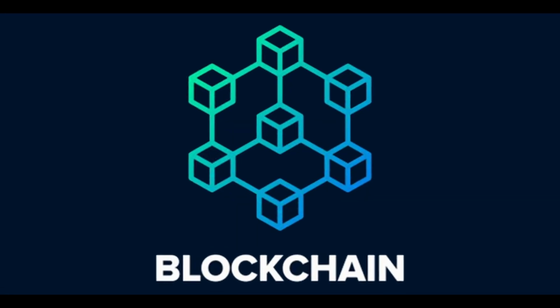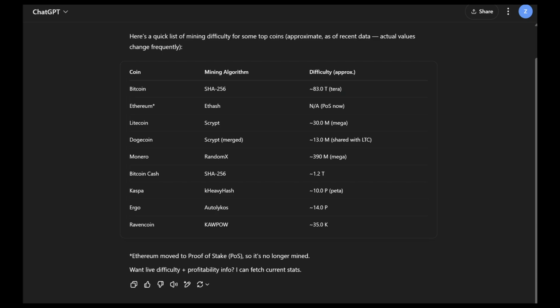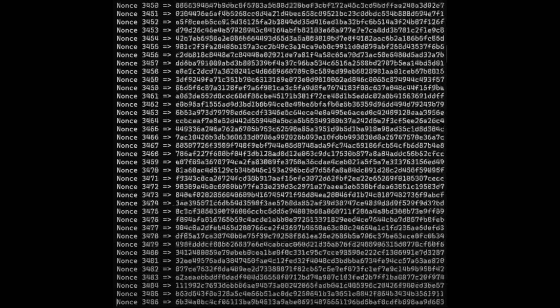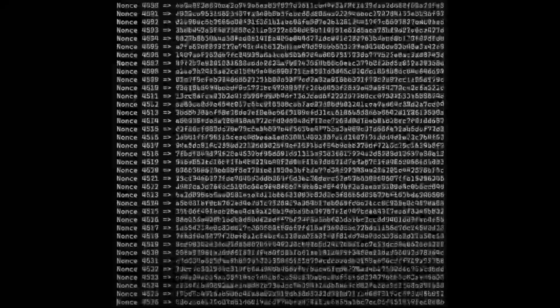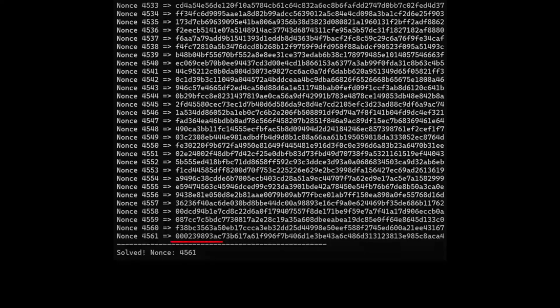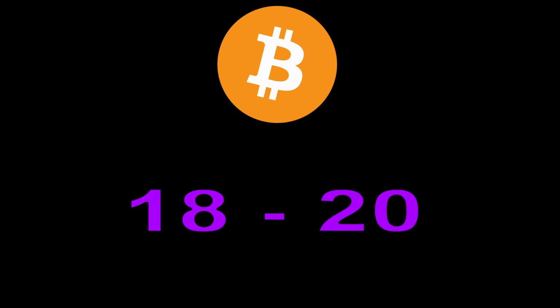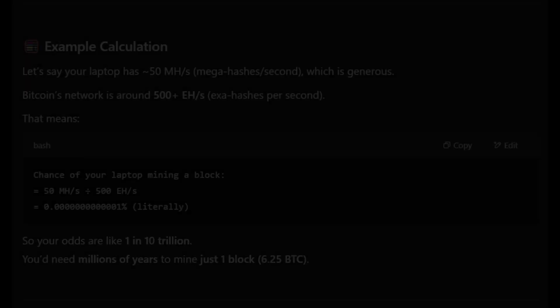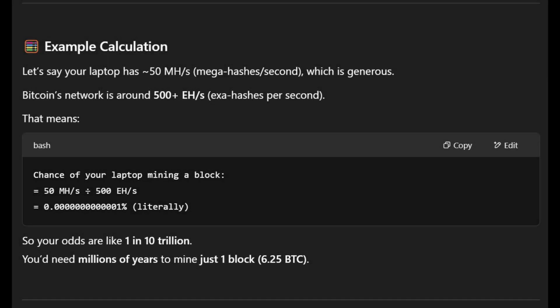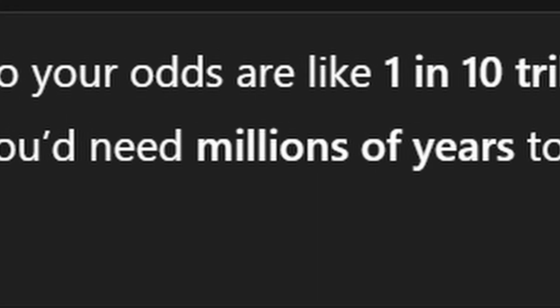This is the blockchain. Each blockchain has difficulty for mining blocks. The mining function uses the CPU to do some mathematical algorithm to find a hash that starts with a fixed number of zeros. Difficulty chooses how many zeros it should be. For Bitcoin, it's something like 18 to 20 zeros. And with my laptop, it may take years. Millions of years to mine just one block.